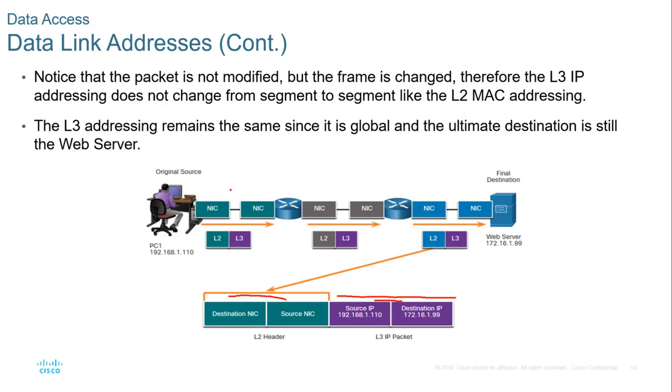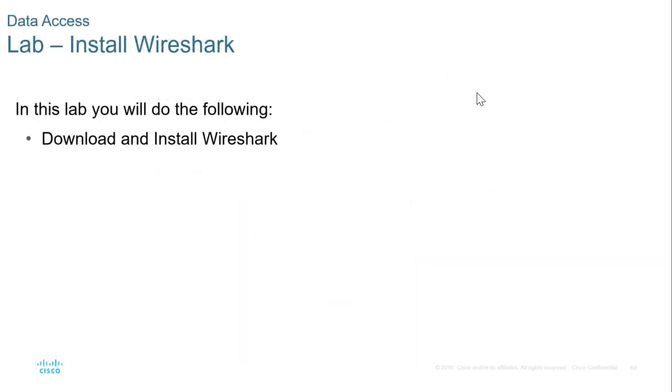Layer 2 MAC addresses keep on changing from segment to segment. Layer 3 addressing remains the same since it is global, and the ultimate destination is still the web server. So it can't change.